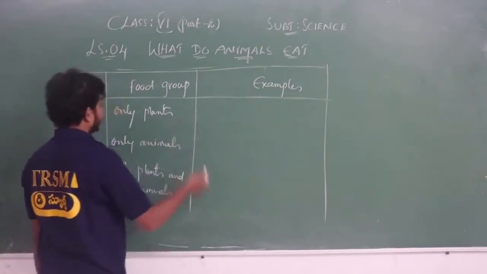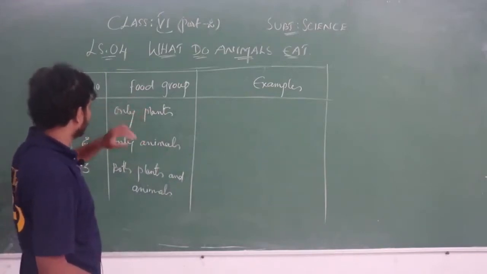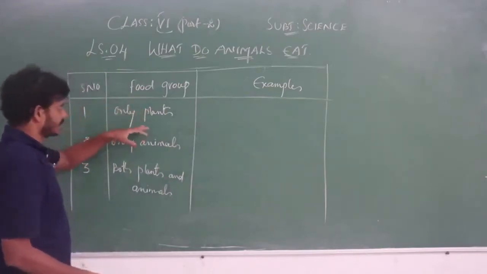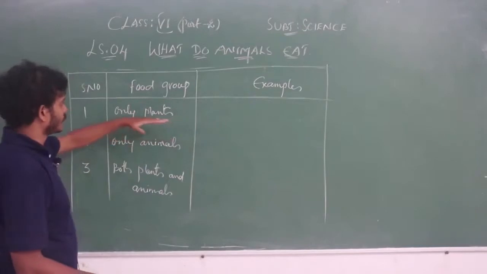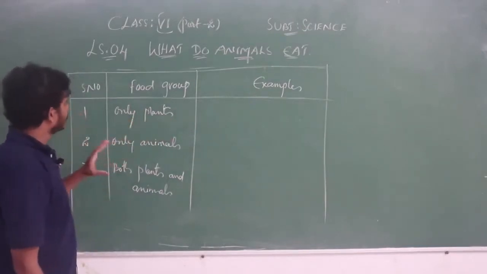What are the examples for the animals which eat only plants? Which organisms eat only plants? Can you guess?